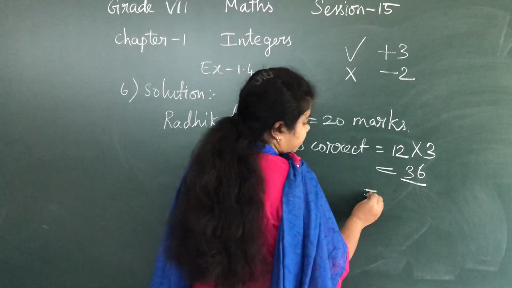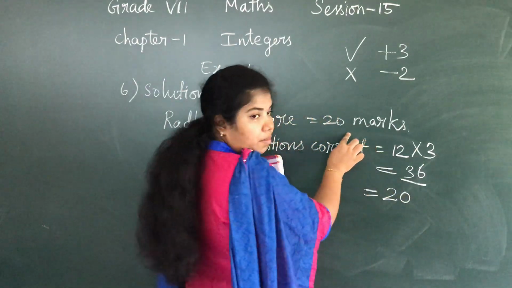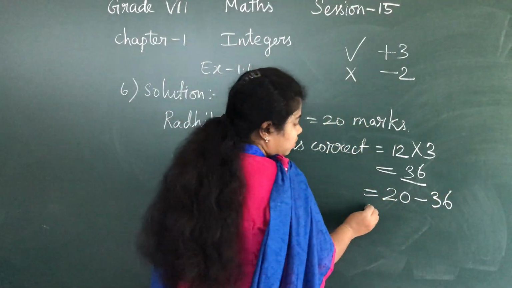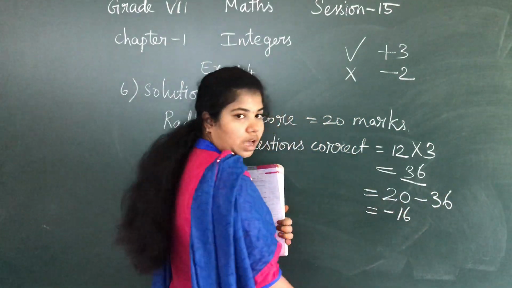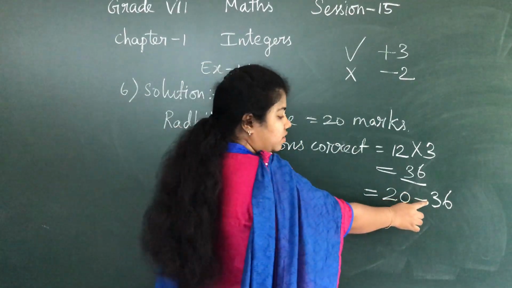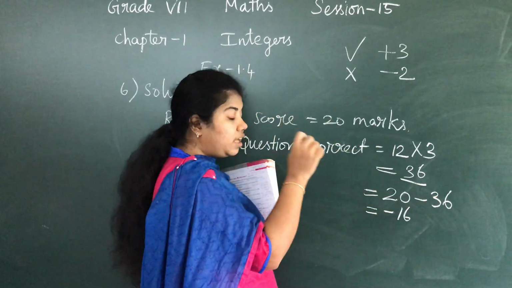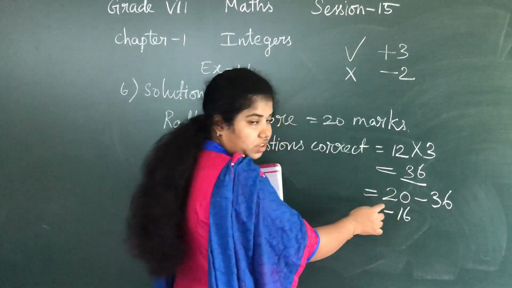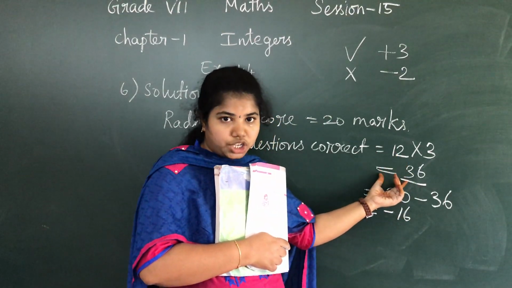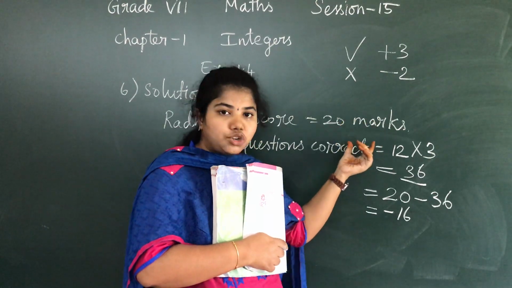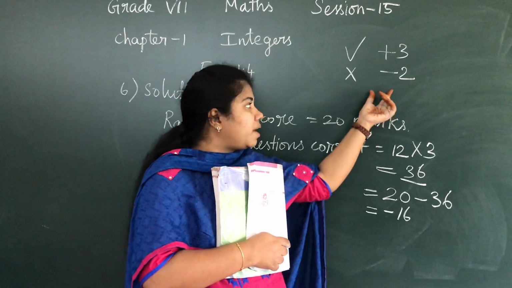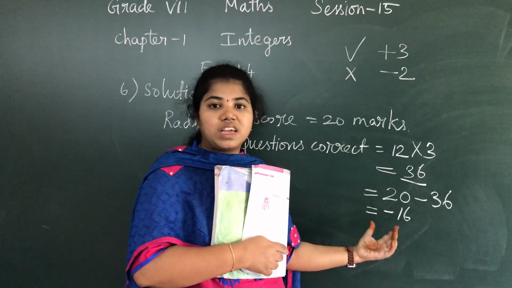Okay. So, 20, the actual mark is 20. I am going to subtract this mark from the actual mark. So, we will get minus 16. Am I right? Subtract and write the greater number's symbol. One is addition, one is subtraction. So, I have subtracted and written the greater number's symbol. It is minus 16. So, she has scored this much for the correct questions. And the difference of the actual mark and the correct mark is minus 16. So, if I divide this by minus 2, I will get how many questions were incorrect, right?